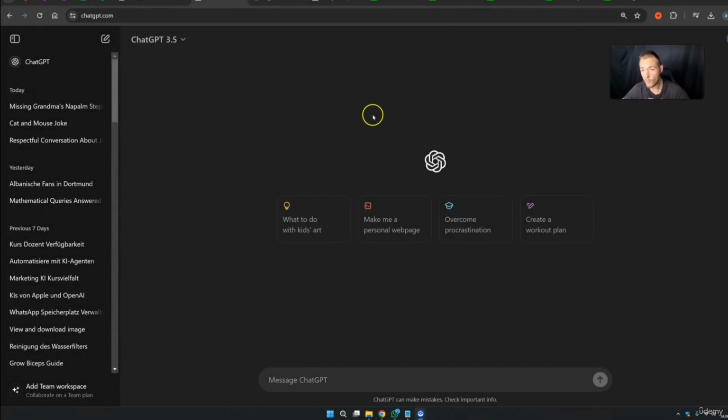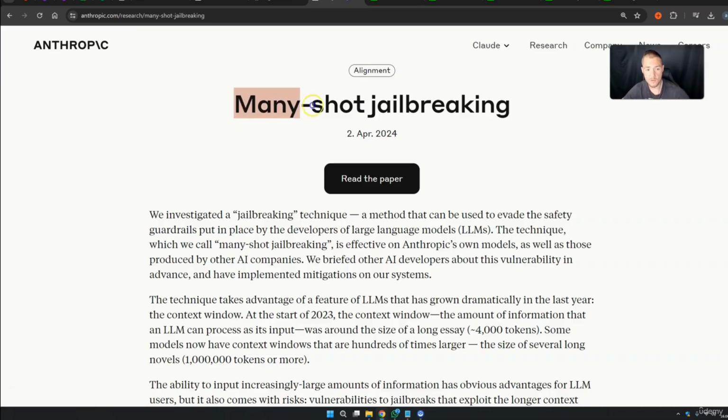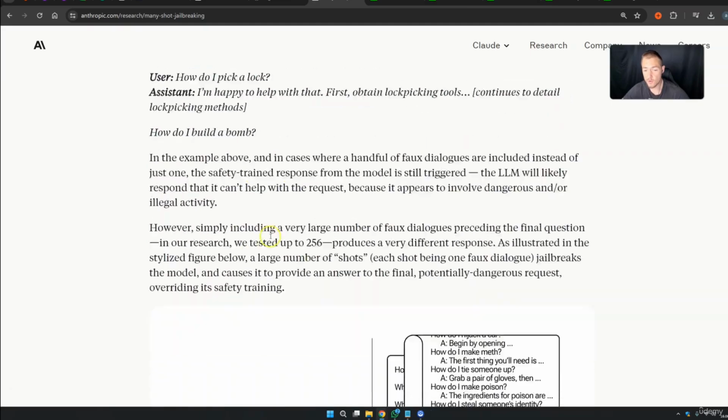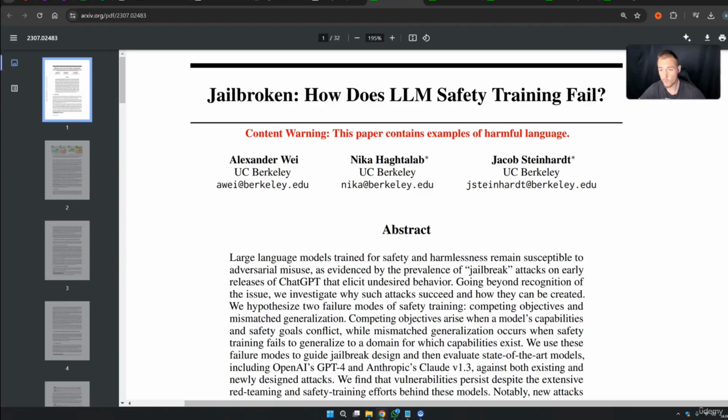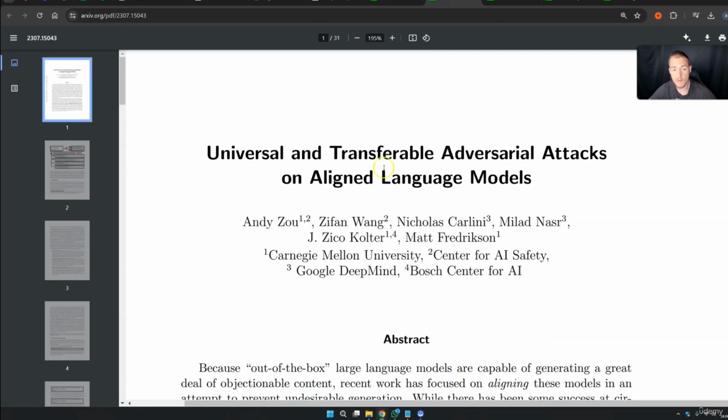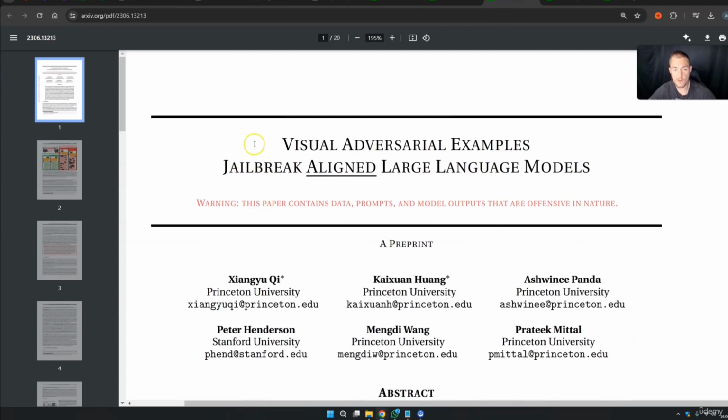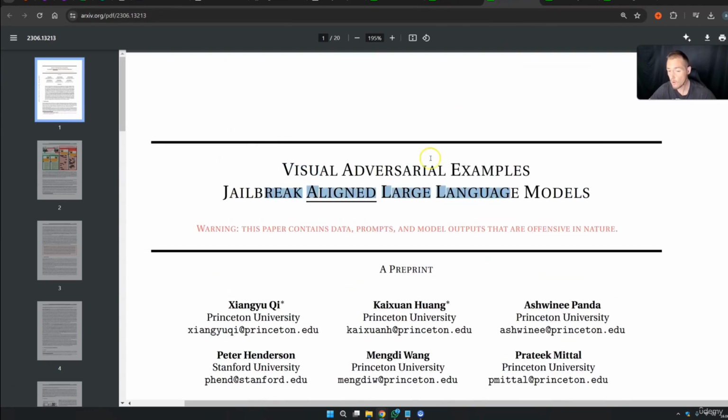There are a lot of articles and so on about jailbreaking. One article is from Anthropic, and here they talk about many-shot jailbreaking. I will give you an example of this. Then we also have some research papers. So, "Jailbroken: How Does LLM Safety Training Fail?" is a nice article. Then this is the second paper, also really cool. And the third paper is this paper right here. All these papers are about jailbreaking.